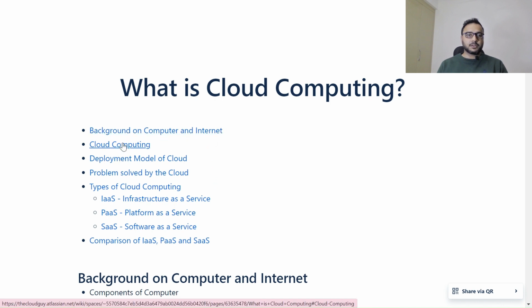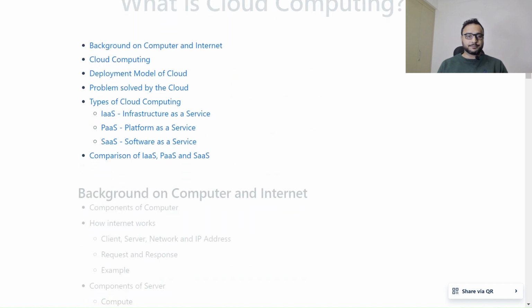After that, we will understand cloud computing and the deployment models of the cloud. We will see the problems solved by the cloud, and the types of cloud computing: infrastructure as a service, platform as a service, software as a service, and a comparison between these three. Let's proceed one by one.